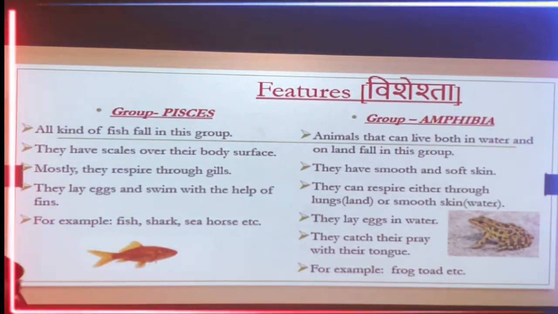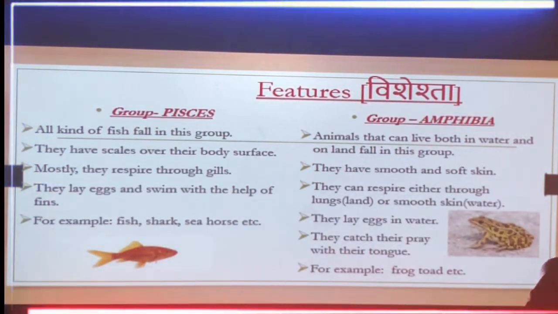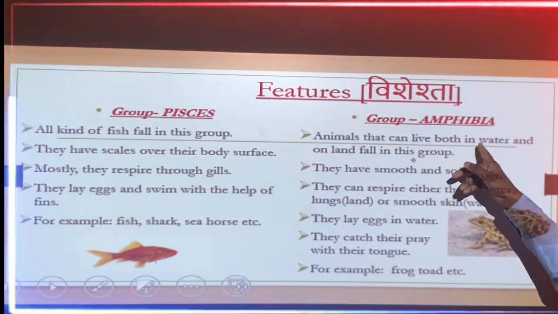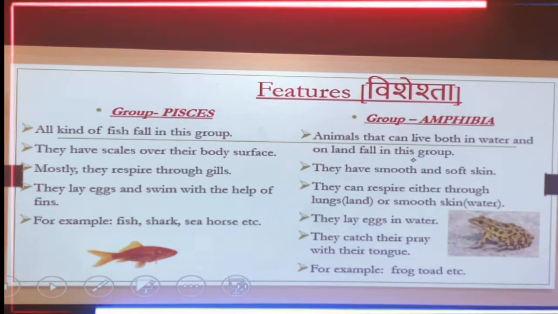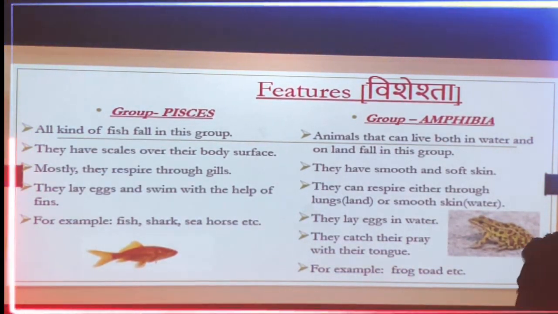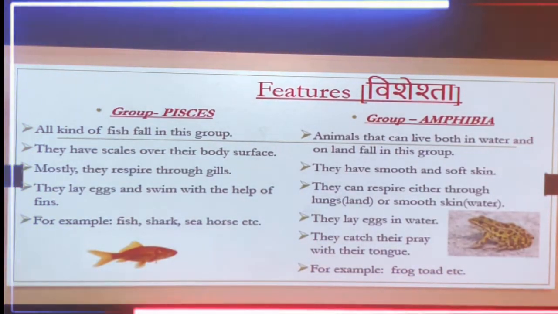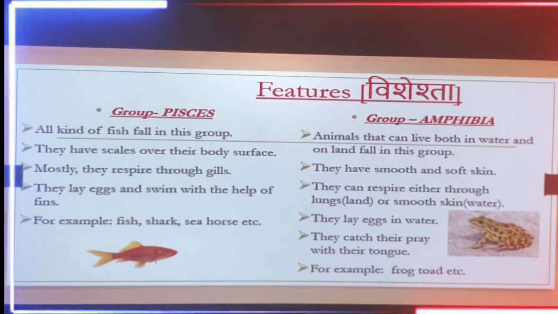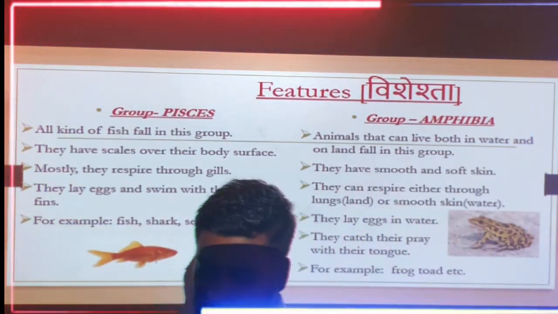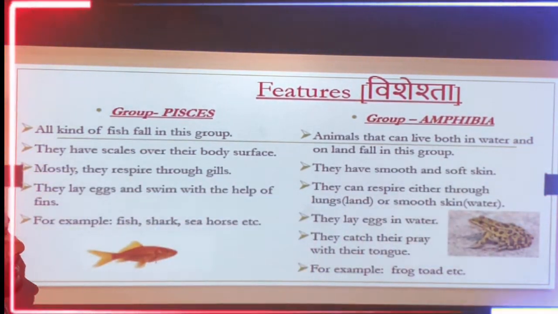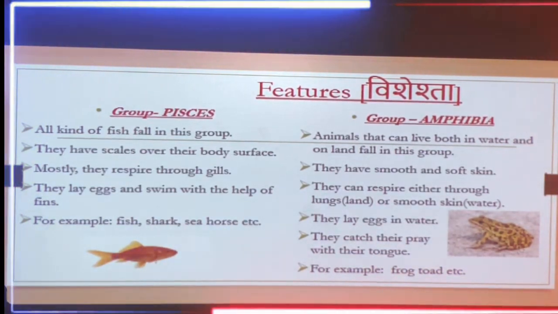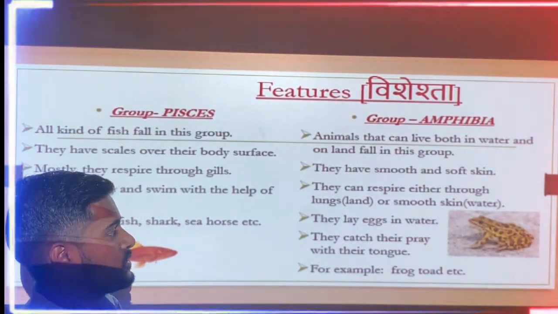And similarly, here you can see the features of amphibia: those animals which live on both land and water fall in this group, and they have smooth and soft skin. You can see the frog, which has smooth and soft skin. If the frog is present inside the water, it respires through the smooth skin.